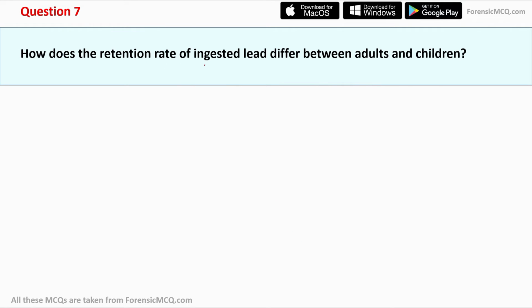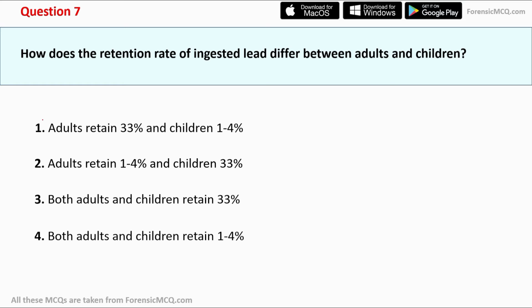How does the retention rate of ingested lead differ between adults and children? And here are the options. Option A, adults retain 33% and children retain 1 to 4%. Option second, adults retain 1 to 4% and children retain 33%. Option 3, both adults and children retain 33%. And option 4, both adults and children retain 1 to 4%. And the correct answer for this is option second, that is, adults retain 1 to 4% while children retain 33%.